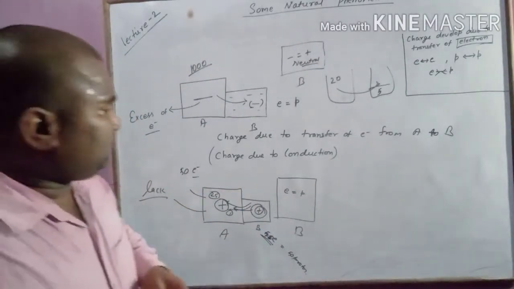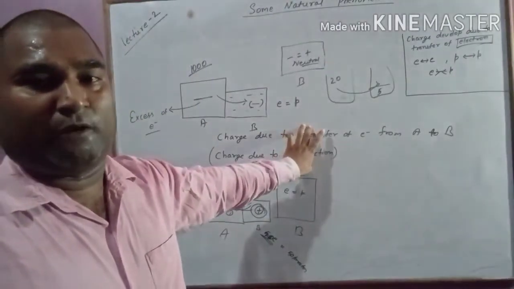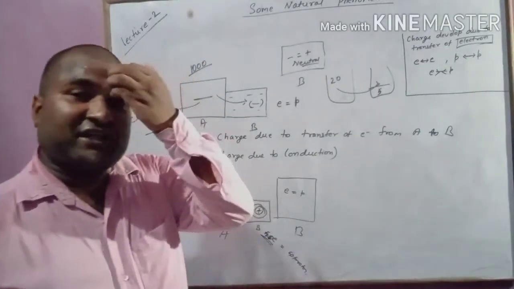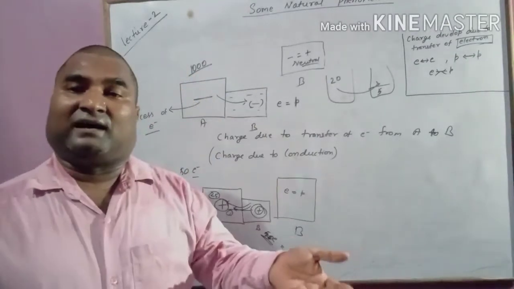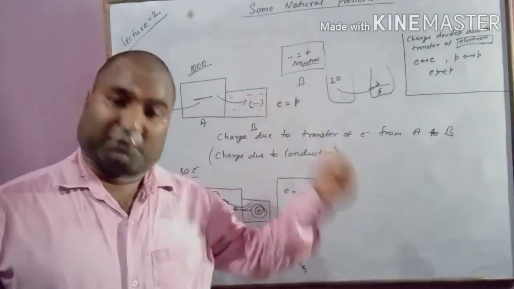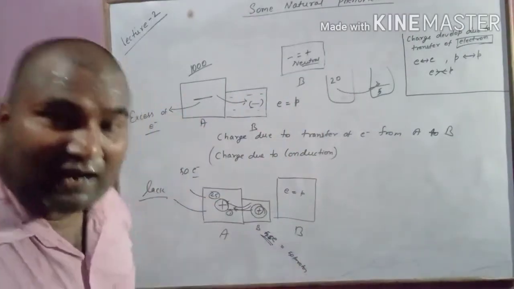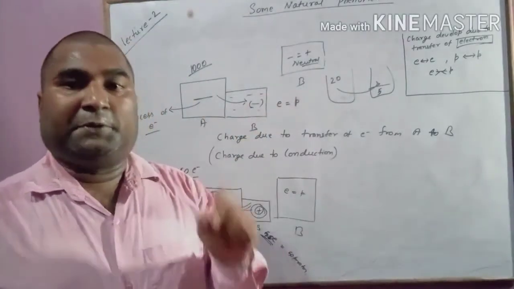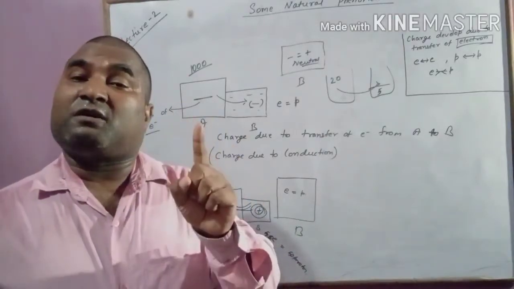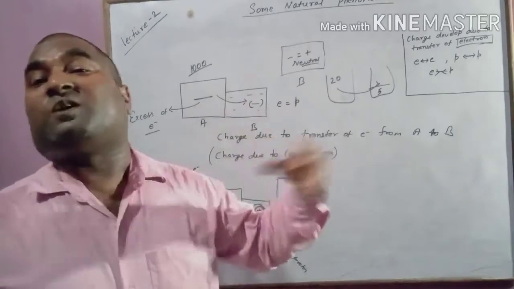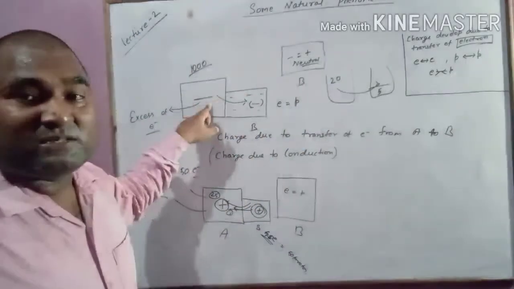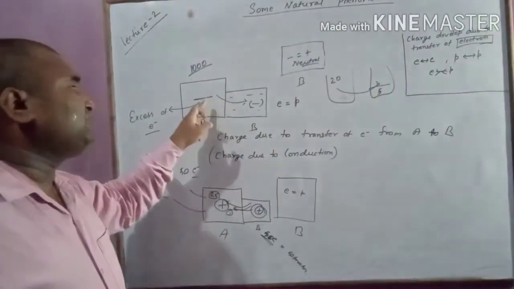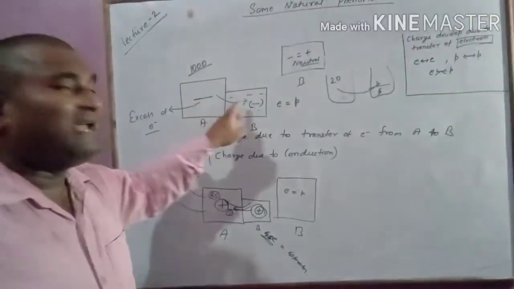So this type of charging of a body is charge due to conduction. What is charge due to conduction? A body becomes charged when it comes in contact with a charged body due to transfer of electron, and transfer of electron depends upon the charge on the charged body. If this is the charged body, this is the neutral, and it is negatively charged, when you bring this neutral, then electron will transfer from A to B.